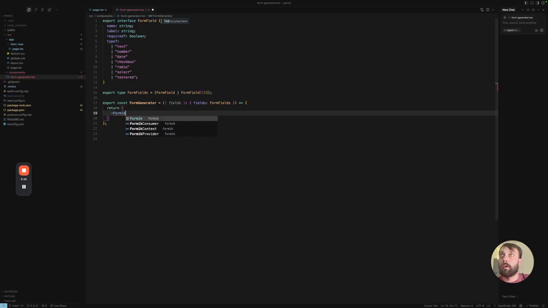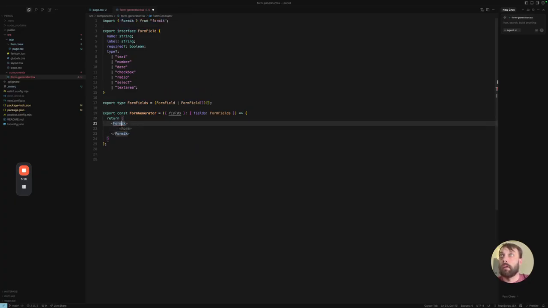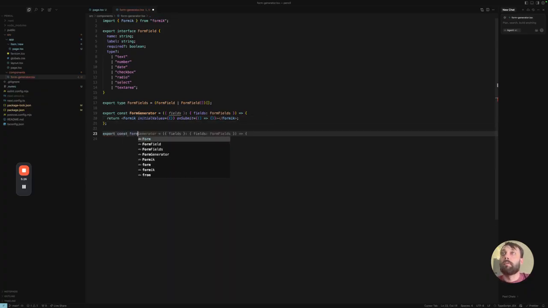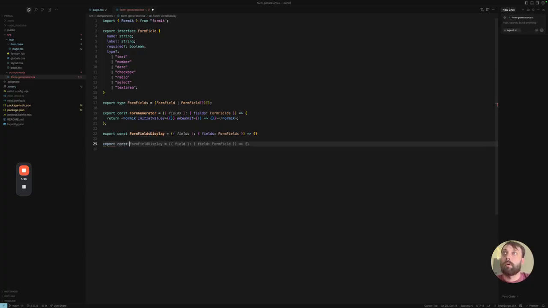And then you can imagine we would have fields be something a little crazier than what you think there. Like fields is going to be, let's see, export type form fields equals form field as an array of form fields, an array of that, right, just like that.